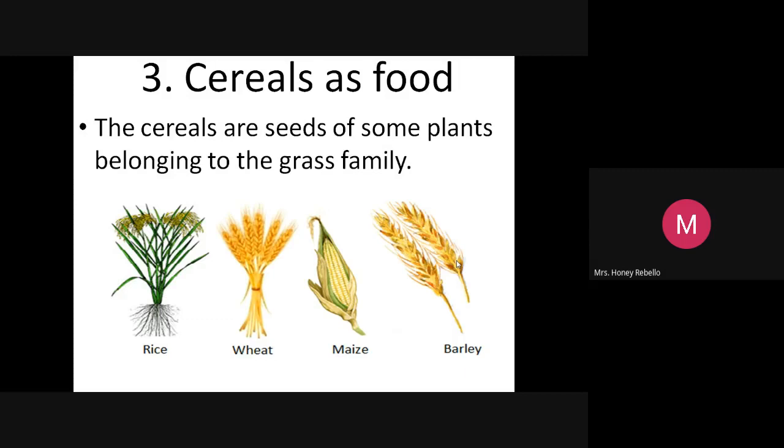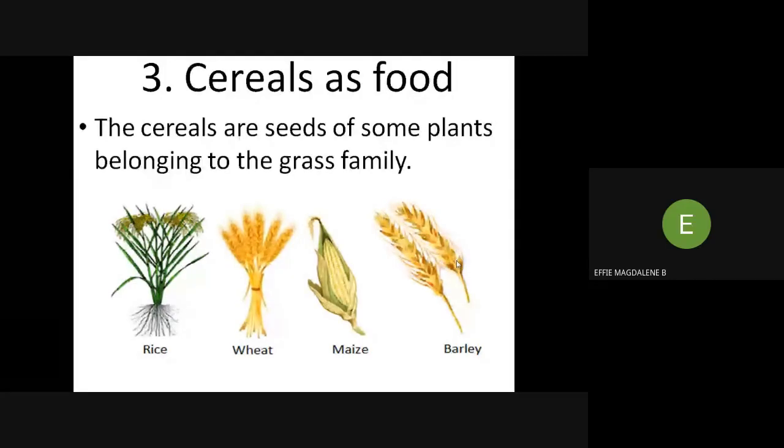Wheat. We make lots of things with wheat flour. We make chapatis, puris. With rice, we'll make puttu. So many things. Now, maize can be boiled, cooked, and eaten. Barley, that's good for health. So, just look at the pictures.